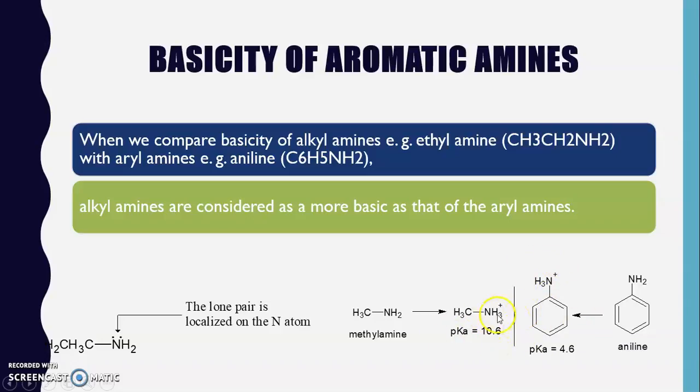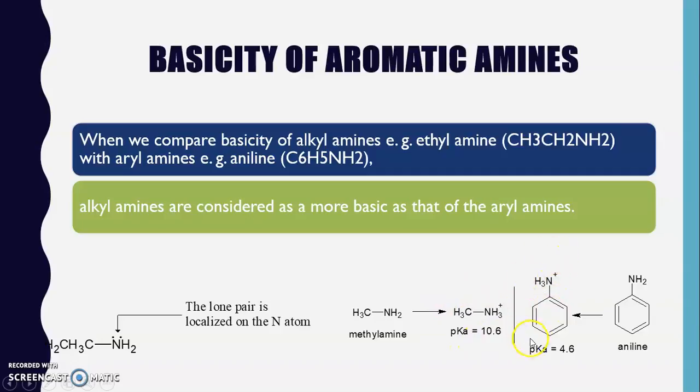This can be easily observed by using the pKa. We know if the pKa value is less, then that compound is considered more acidic, a stronger acid. Now if we compare the pKa of these two compounds, this one has a lower pKa, so we can say this is a stronger acid while this is a weaker acid.